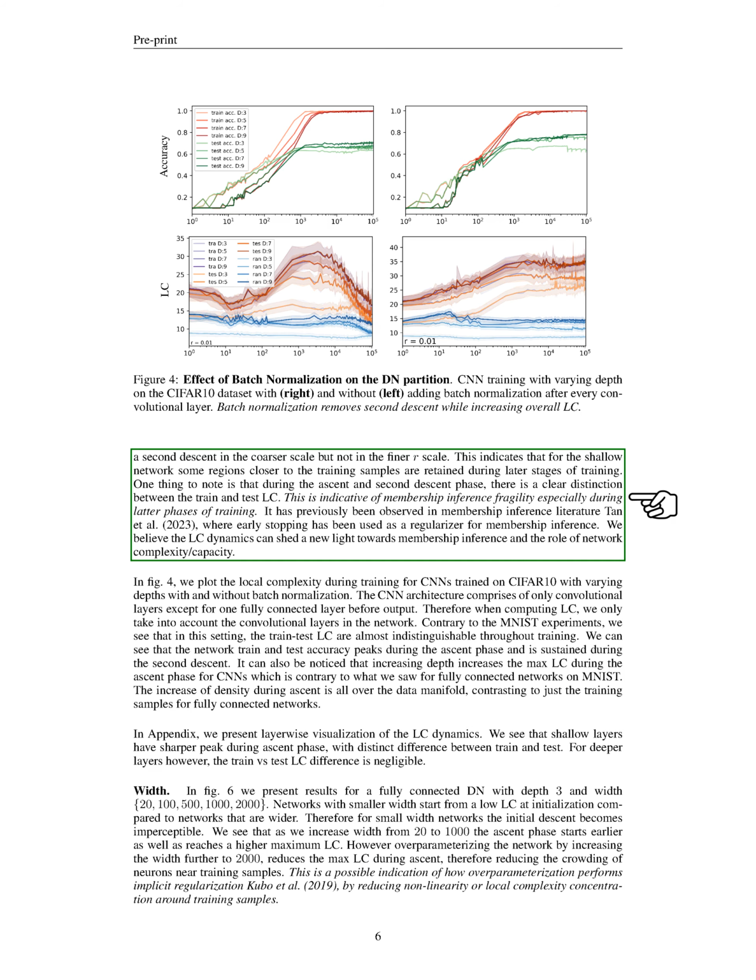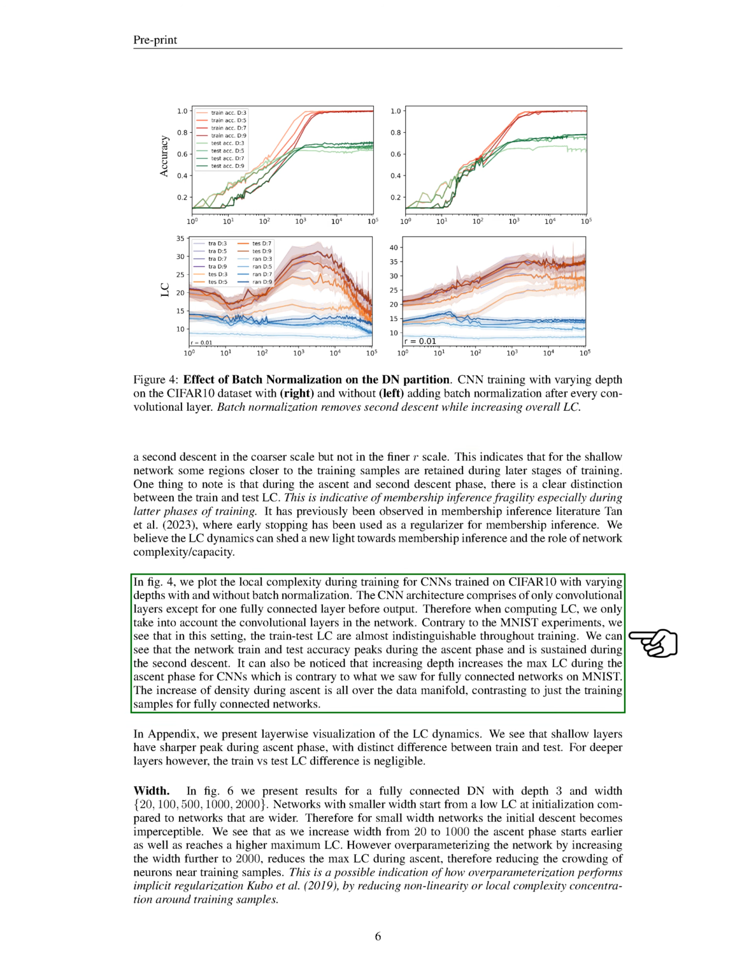For the shallowest network, we can see a second descent in the coarser scale but not in the finer R scale. This indicates that for the shallow network, some regions closer to the training samples are retained during later stages of training. We also observe a clear distinction between the train and test local complexity during the ascent and second descent phase. This suggests a vulnerability to membership inference, especially during the latter phases of training. This has been previously observed in membership inference literature, where early stopping has been used as a regularizer for membership inference. We believe the local complexity dynamics can provide new insights into membership inference and the role of network complexity, capacity.